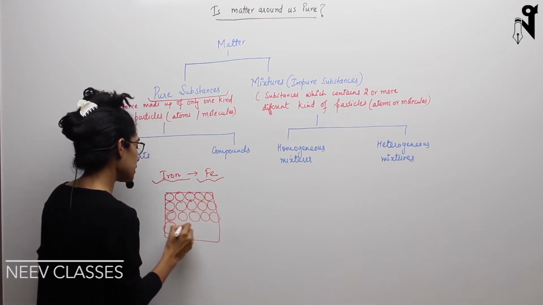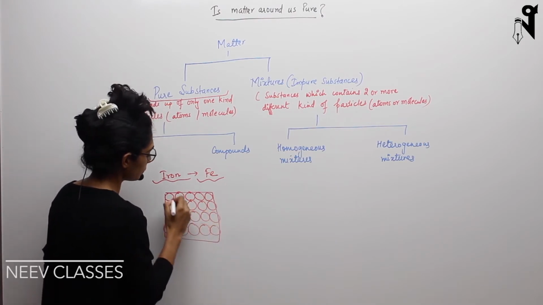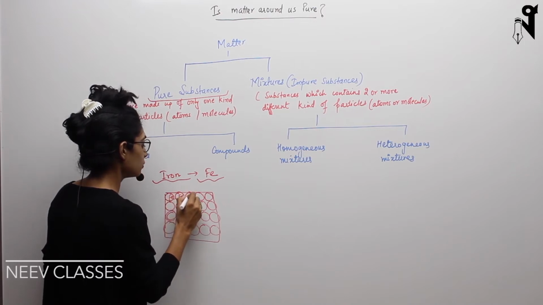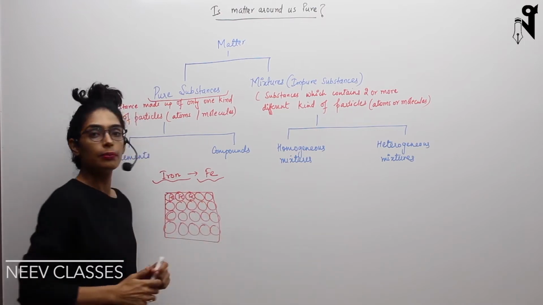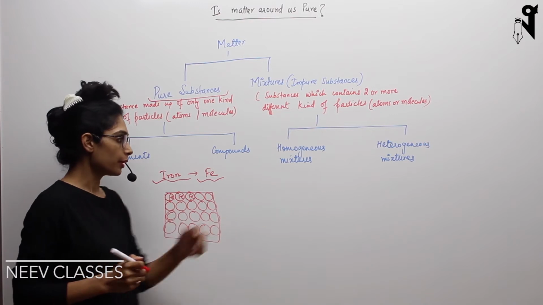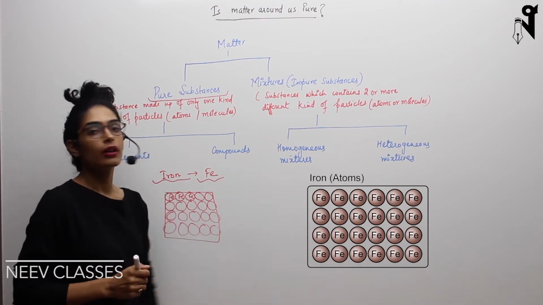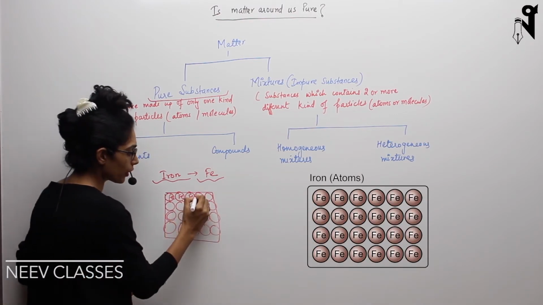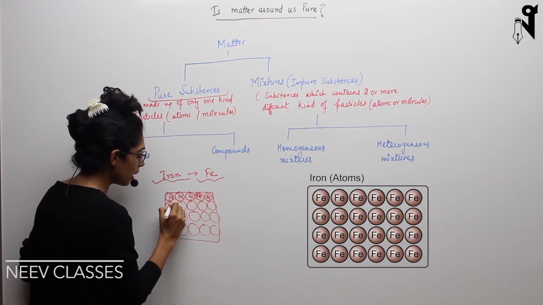And that would be nothing else but iron atoms. My drawing is bad, so you can just see the good, beautiful diagram over here. So it is made up of the same type of atoms. I'm just drawing the same thing over here. So all the atoms are the iron atoms.